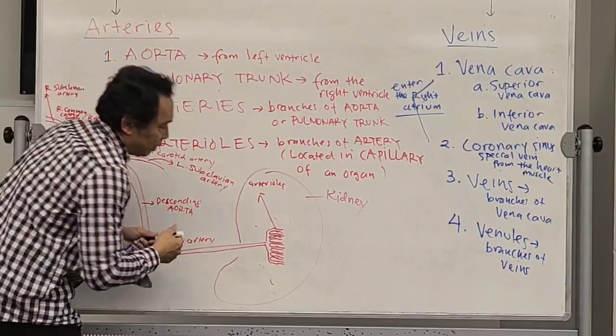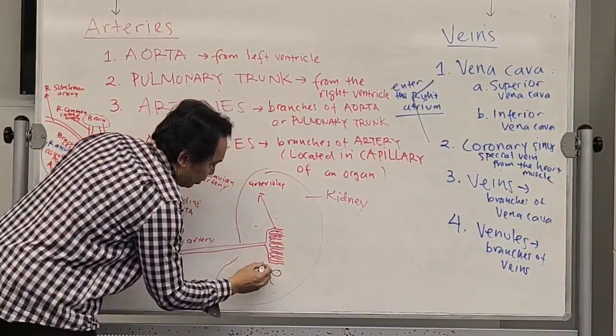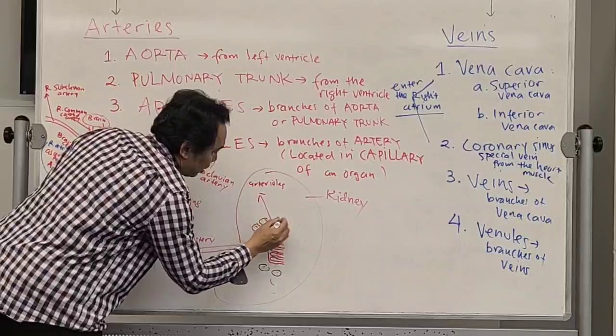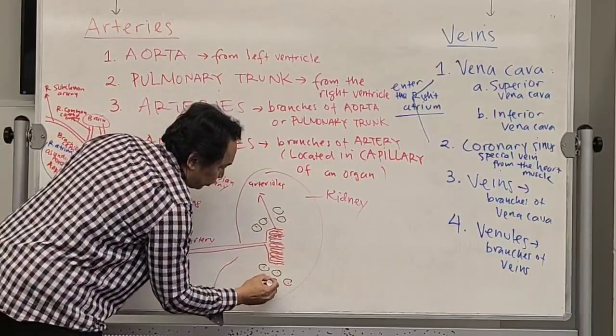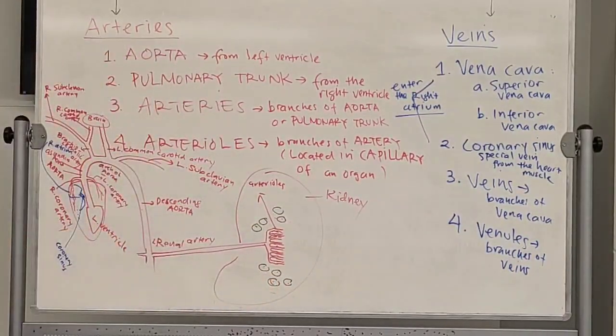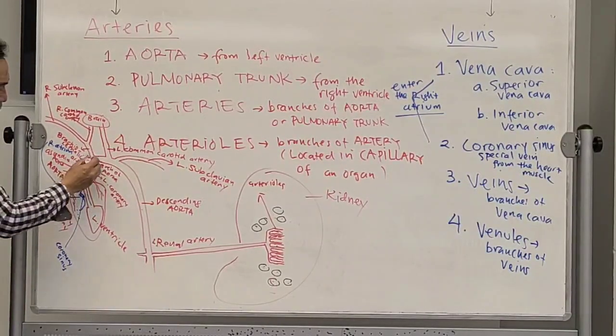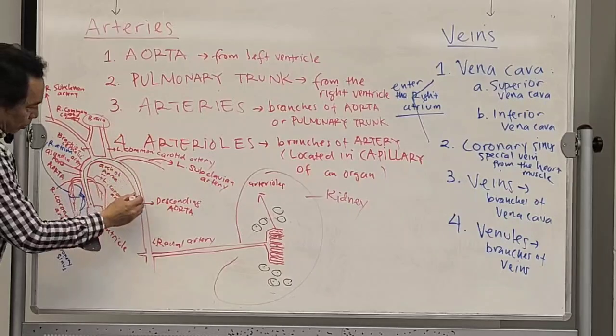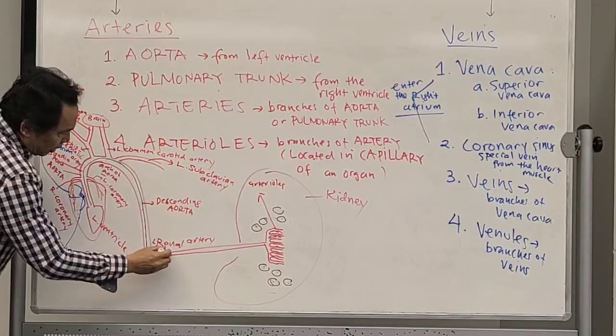So a lot of cells over here. This is the one that's going to receive something from your blood and return the waste to the blood. So the blood will go this way. This is how the blood is going.